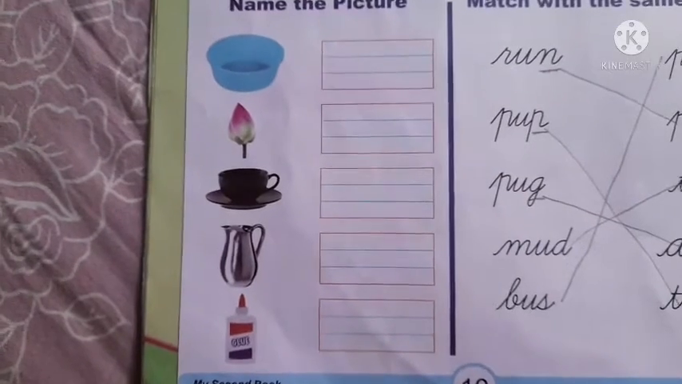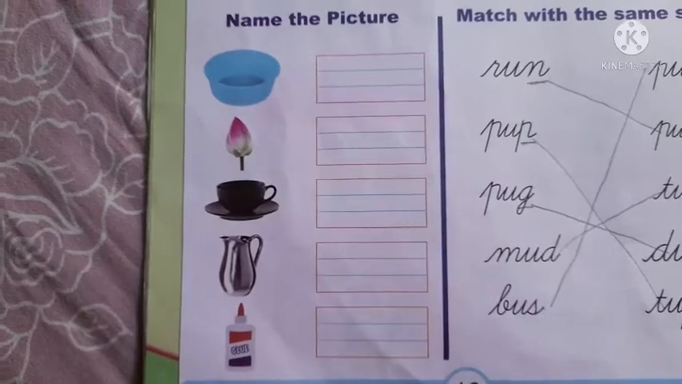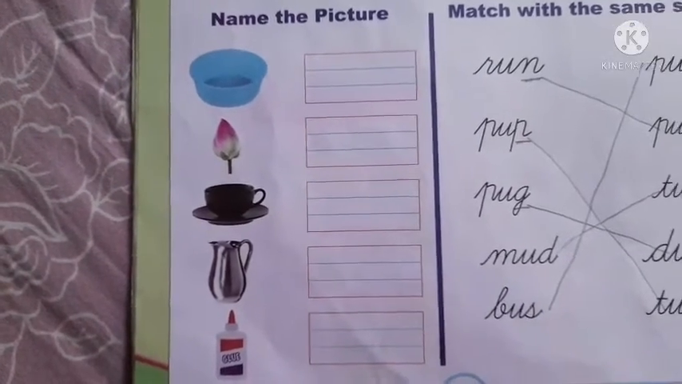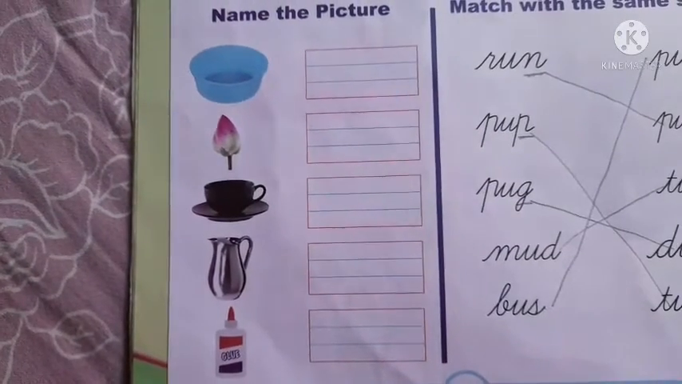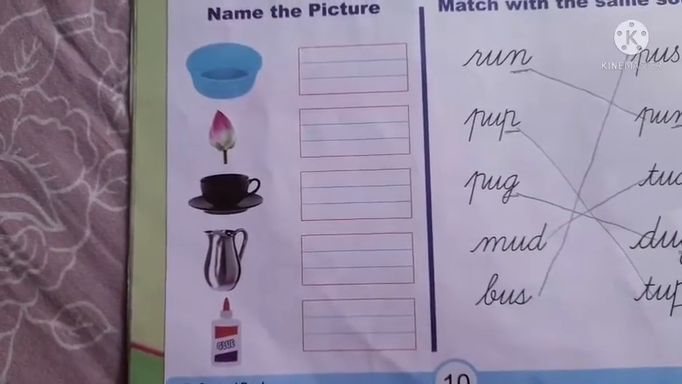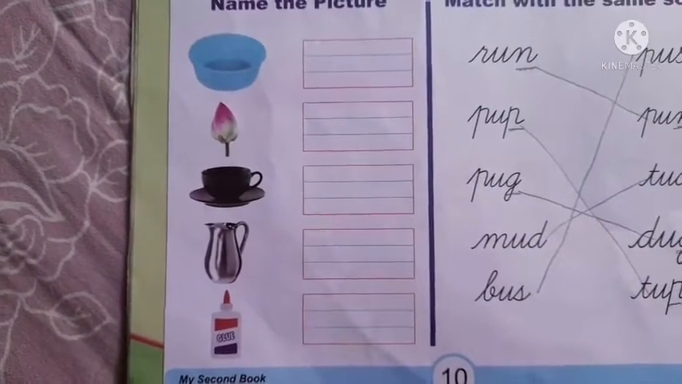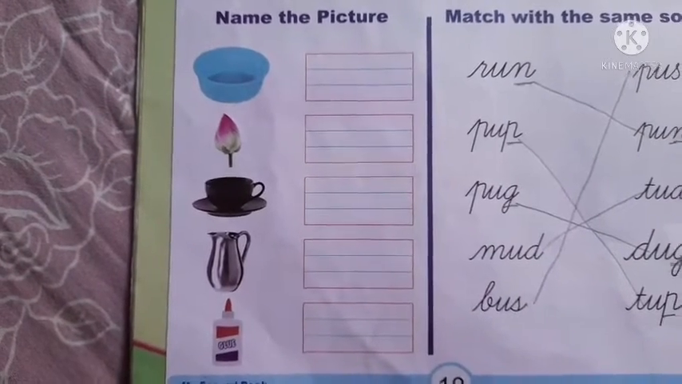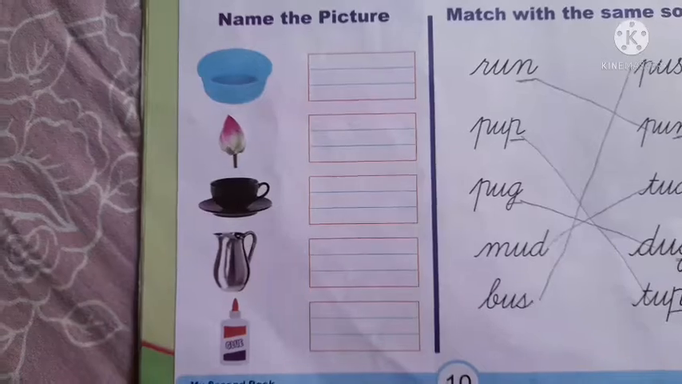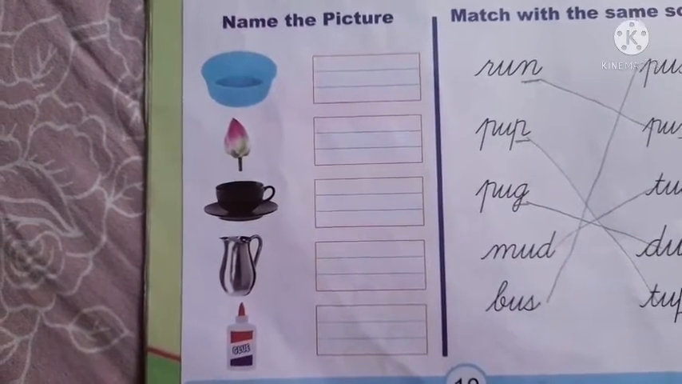Take your books and turn to page number 10. Name the picture. Can you tell me what is the first one? Do you know the name of this? All these pictures have the letter U. We are learning about U sound words. So, think of a name which has the letter U.